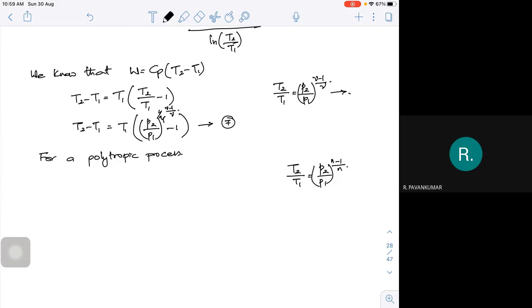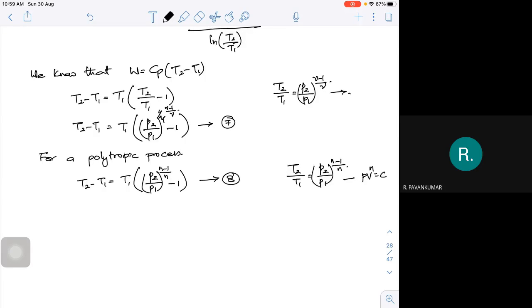So if that is the case, I can write T2 minus T1 is equal to T1 into P2 by P1 whole to the power of n minus 1 by n, minus 1. I am calling that expression number 8. This is for the process PV to the power of n equal to constant.